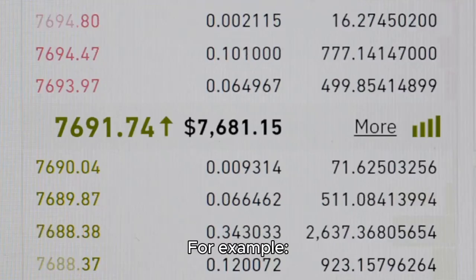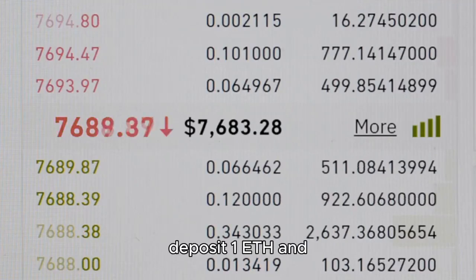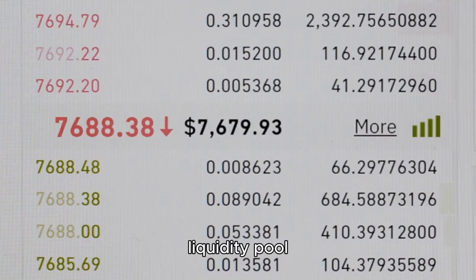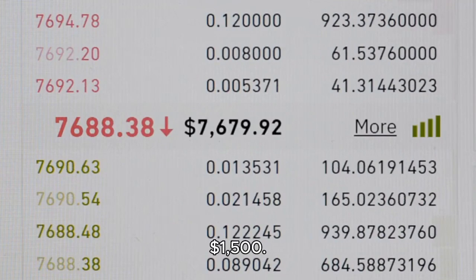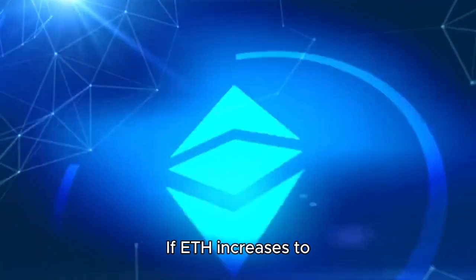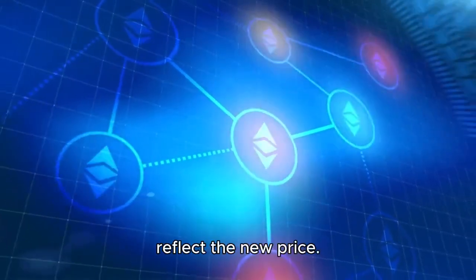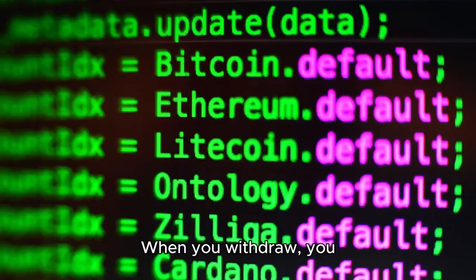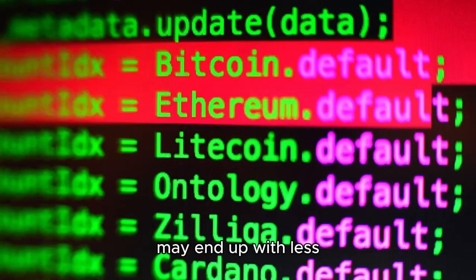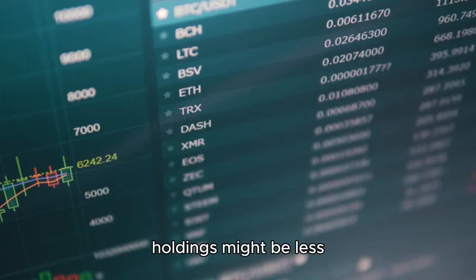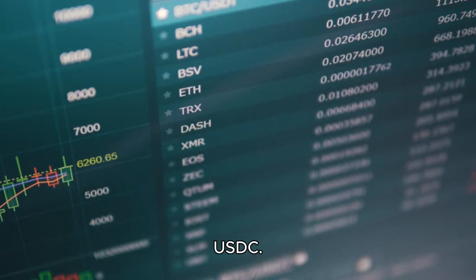For example, imagine you deposit 1 ETH and 1,500 USDC into a liquidity pool when ETH is worth $1,500. If ETH increases to $2,000, the pool adjusts the ratio of tokens to reflect the new price. When you withdraw, you may end up with less ETH and more USDC, and the total value of your holdings might be less than if you had simply held 1 ETH and 1,500 USDC.